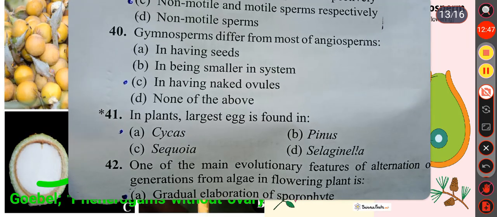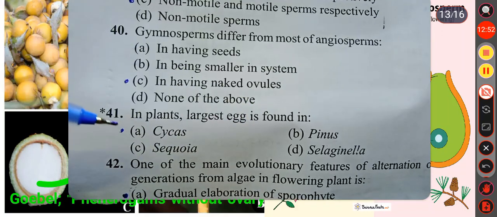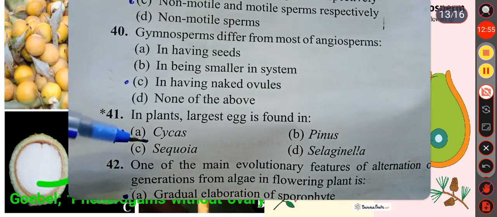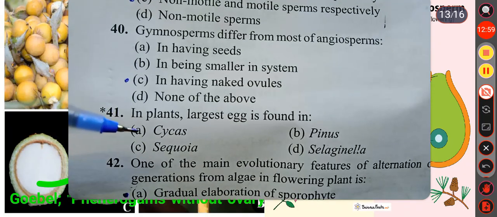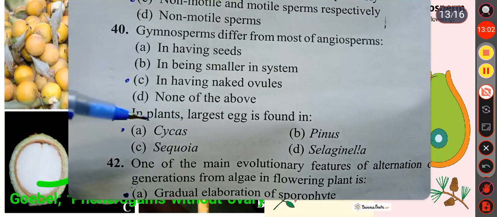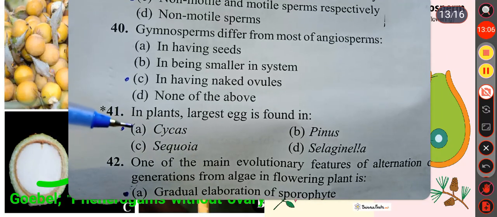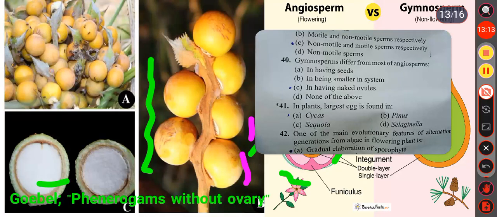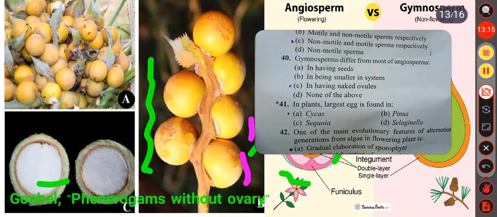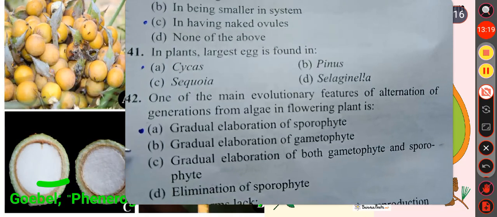Then next question. In plants, the largest egg is found in: Cycas, Pinus, Sequoia, Selaginella. Answer is Cycas. In Cycas, the largest egg is found, and also the largest ovule is found in Cycas. See this picture. This is the largest ovule which is present only in Cycas. So here the correct option is Cycas. Then see the next one.